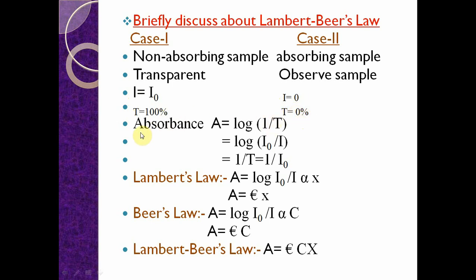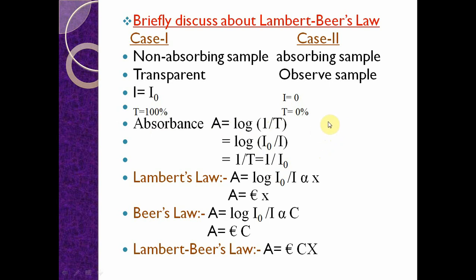Finally, to calculate the absorbance, A is equal to log 1 by T, that is log I naught by I. That implies T is equal to I by I naught. That is the absorbance. In this way, it is easy to calculate the absorbance of the sample solution.